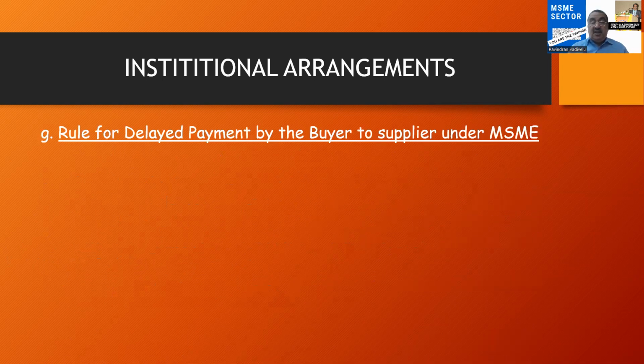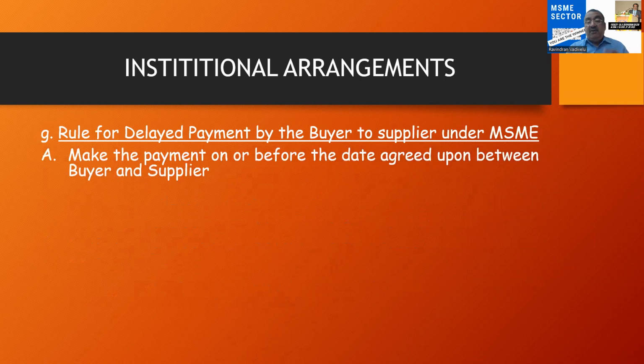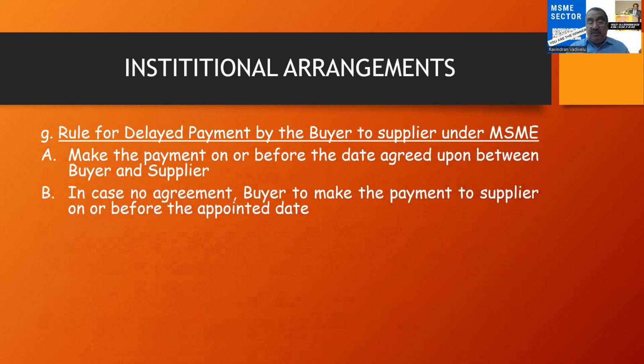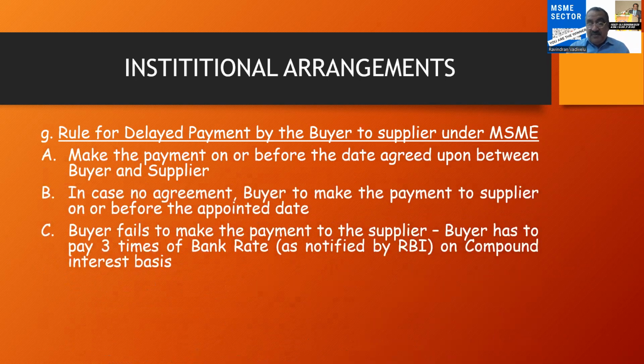Next one is, if there is a delay in making the payment for the goods supplied, what happens? If it is not paid on or before the date, then the buyer has to pay interest on a compound basis, that is 3 times the bank rate as notified by the Reserve Bank of India.